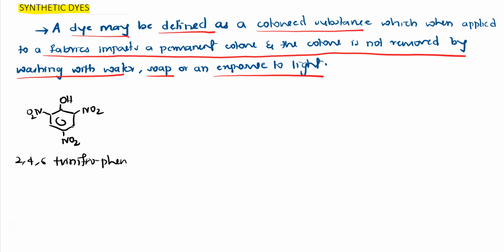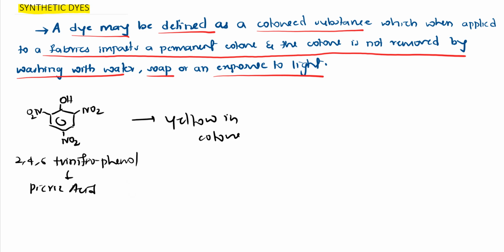So what is this? It is a dye. In common name we call it picric acid, which you have seen. This is yellow in color.